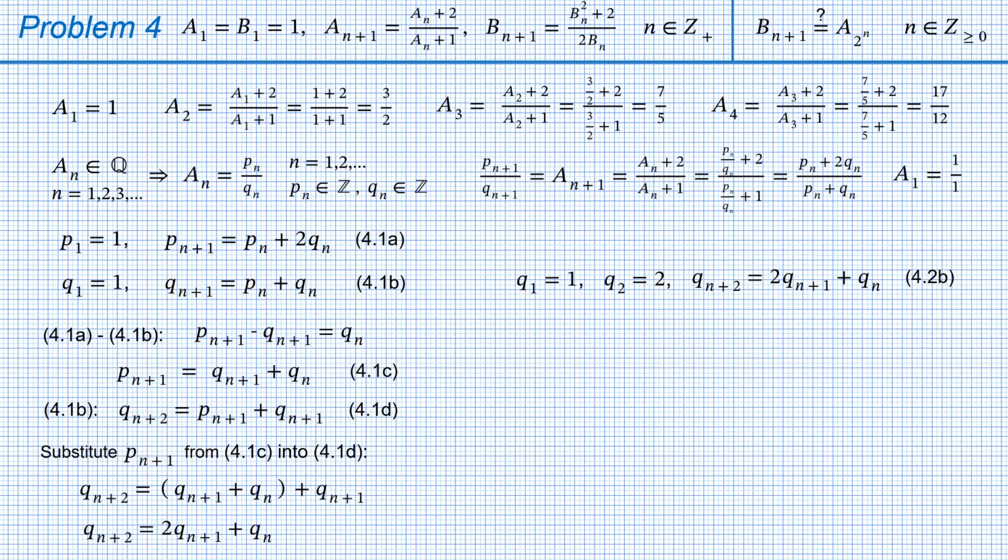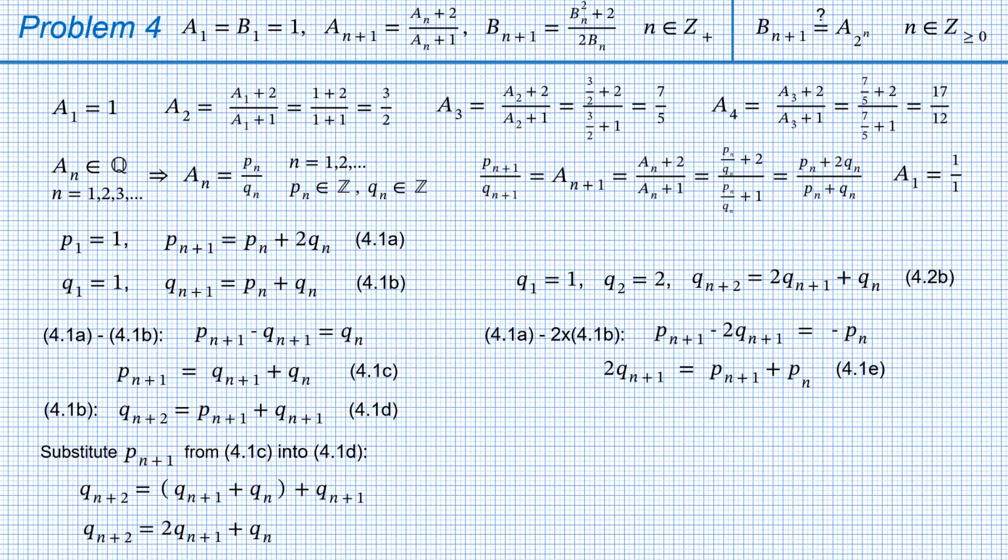For sequence P, we do it in a similar way. This time we need to get rid of Qn, therefore we multiply 4.1b by 2 before subtraction. Factor 2 before Q sub n plus 1 is not really a problem, take it as is. And we get formula 4.1e for 2Q with index n plus 1.